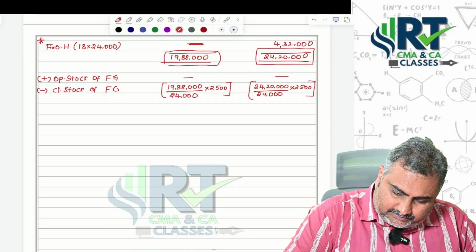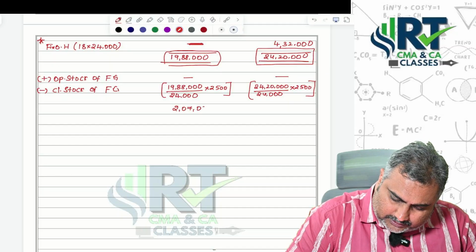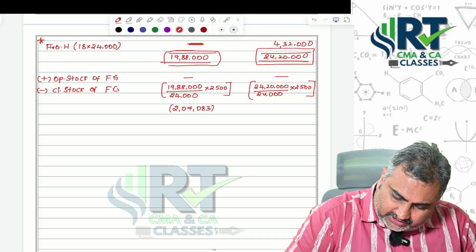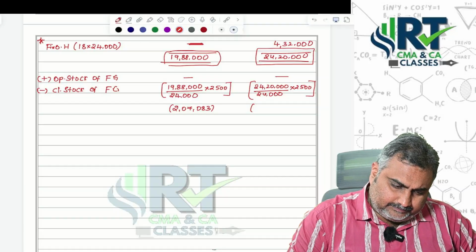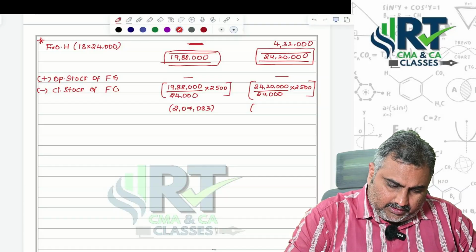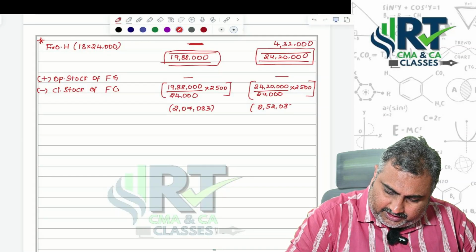Here it is. 2,07,083 is the closing stock of finished goods. You are getting 2,52,083 rupees.